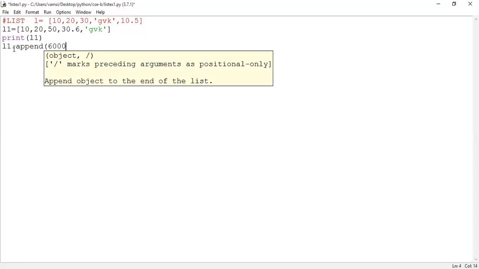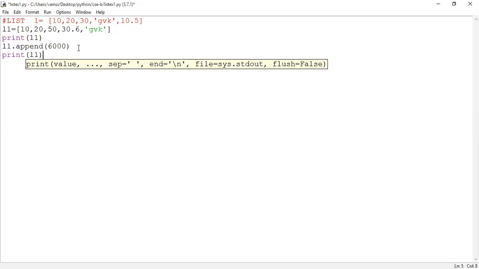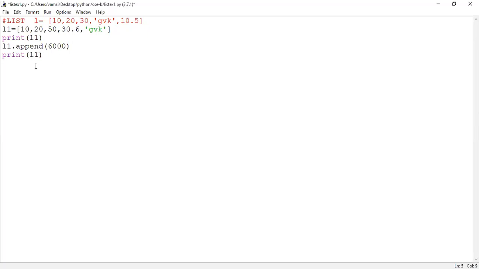So here I am giving 6,000. I want to add this 6,000 element to the list. So I can use append method. To add a new element into the list, append method can be used. Is it clear, guys? If you want to display the list, guys, what you can do? Print of L1.